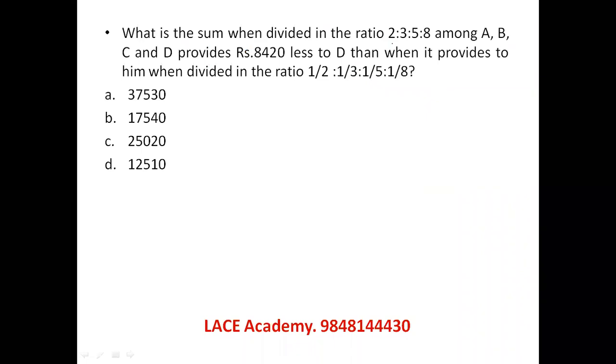What is the sum which, when divided in the ratio 2:3:5:8 among ABCD, provides this much amount less to D than when it is divided in the ratio 1 by 2, 1 by 3? First, let us see this ratio 1 by 2, 1 by 3, 1 by 5, 1 by 8.